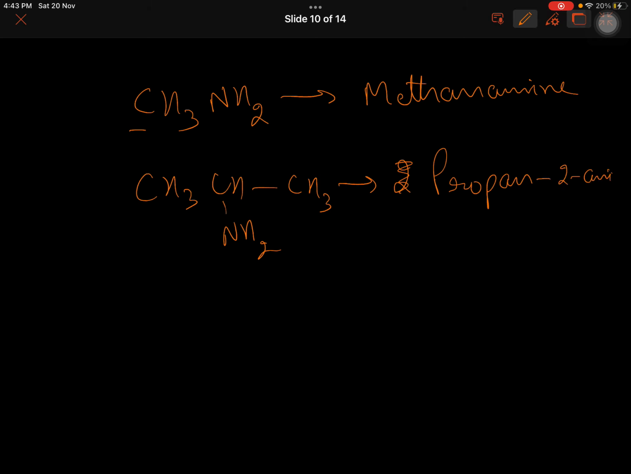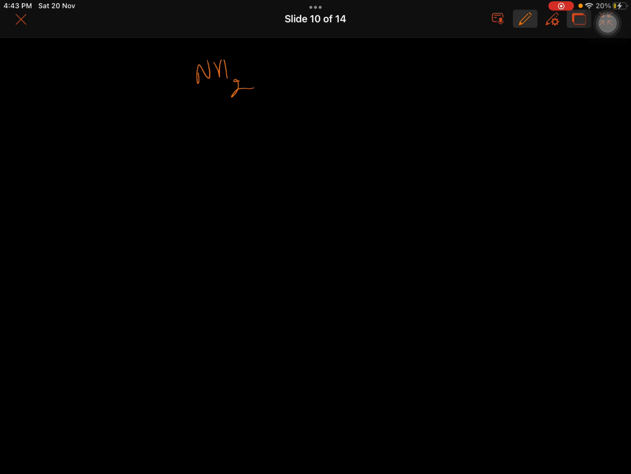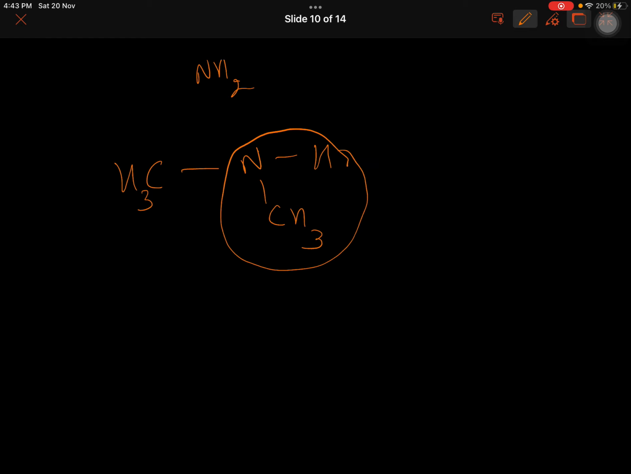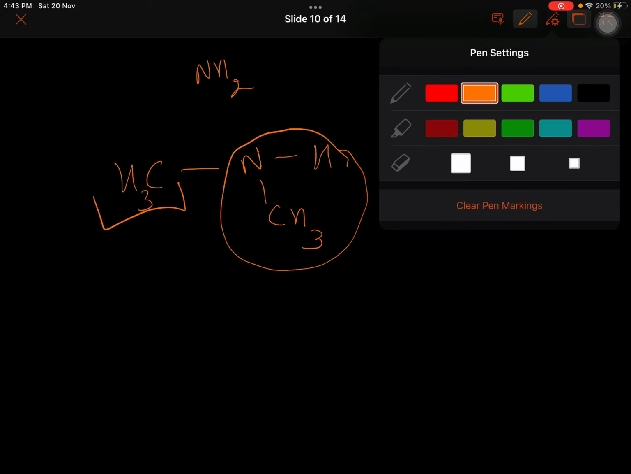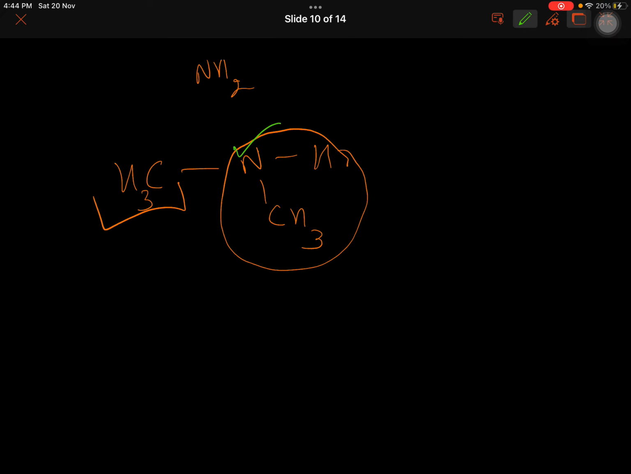Amine, propane amine. If you have secondary amines, suppose you have CH3NHCH3. Both the R groups are same. Take anyone as the main compound, ethanamine, and the other as the substituent. But where is the substituent? The substituent is on nitrogen. It is not on the carbon chain. So you write N-methyl. Where is the methyl? On nitrogen. N-methyl. Single word will follow now. Methane amine.